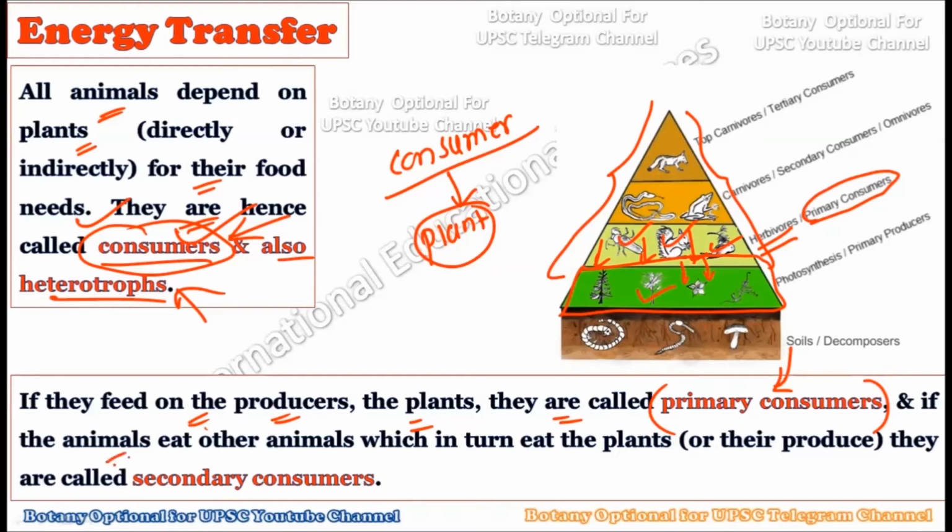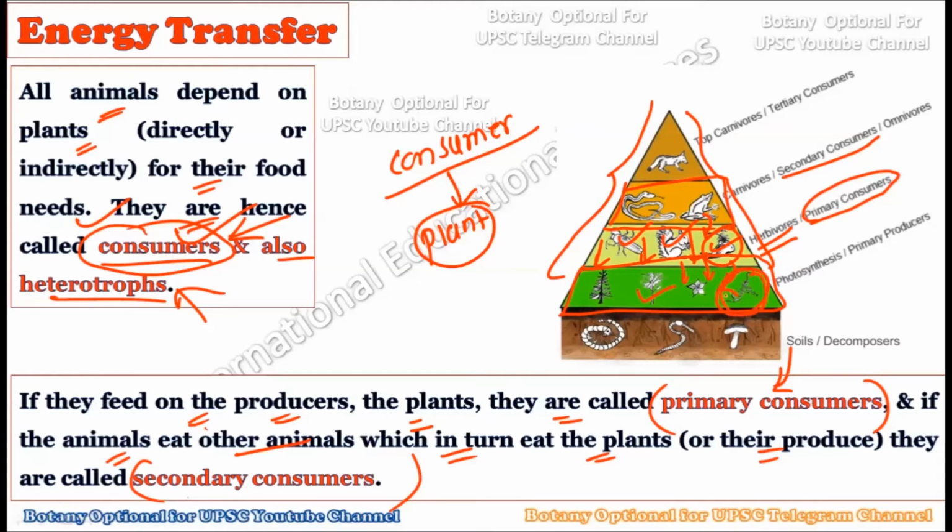And if animals eat other animals, which in turn eat the plants or the producers, they are called secondary consumers. So whatever animals are consuming other animals are considered secondary consumers, because they directly consume the animals which are directly dependent on the plants.